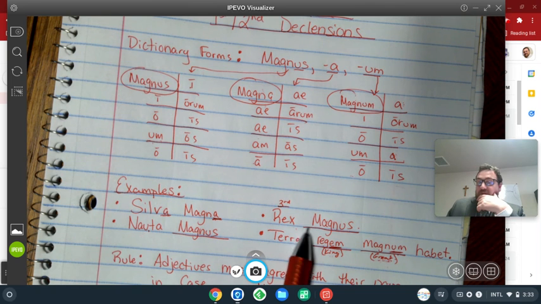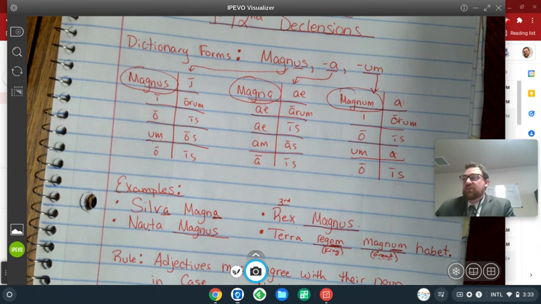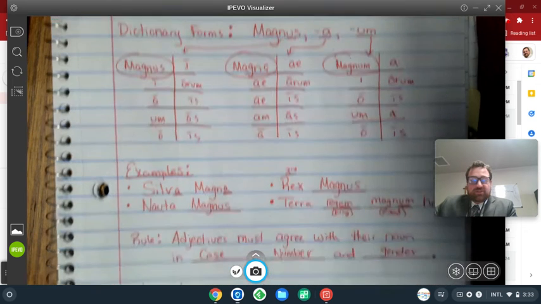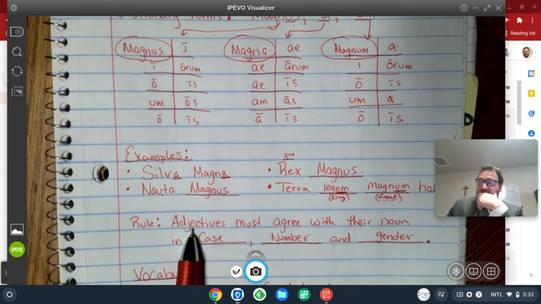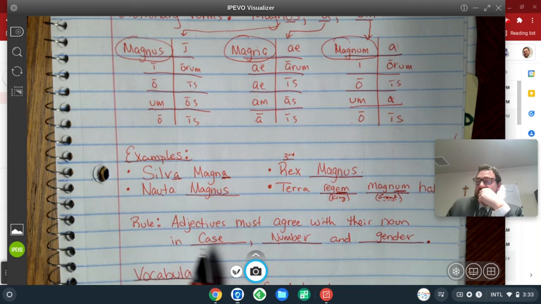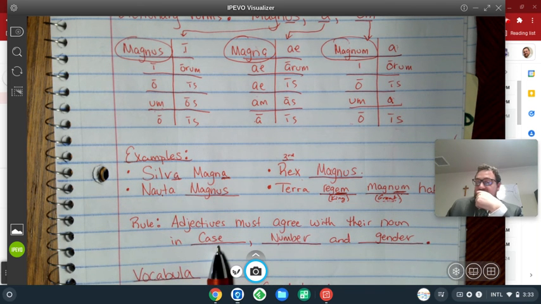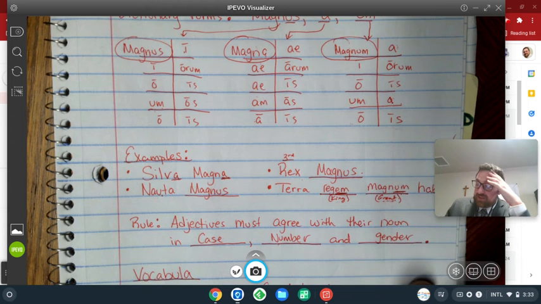Okay, before I go over here and show you these two, I want to give you a rule about how to use adjectives in Latin. Okay, here's the rule. Adjectives must agree with their noun. Adjectives must agree with their noun in case, number, and gender. Case, number, and gender. We're going to talk about what that means.